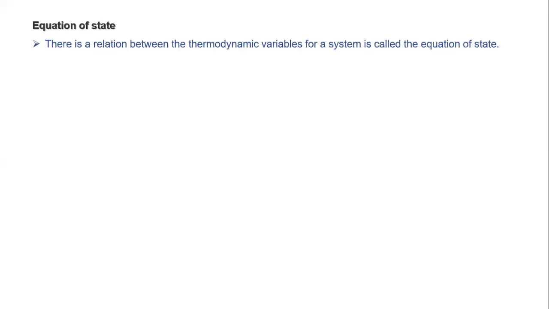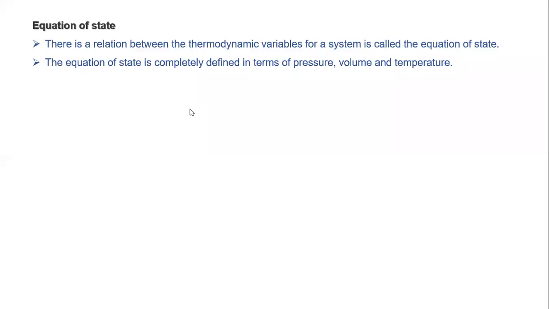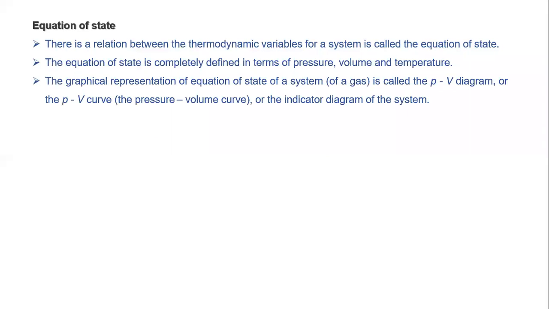Now let me learn the equation of state. A relation between thermodynamic variables for a system is called the equation of state. The equation of state is completely defined in terms of pressure, volume, and temperature.